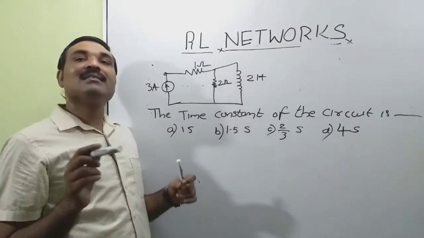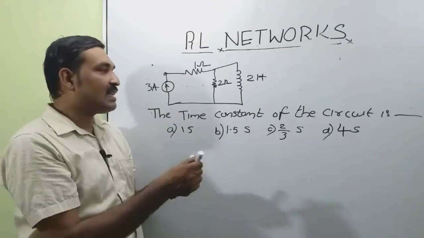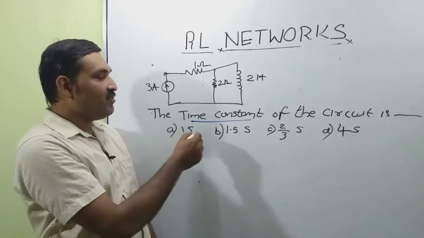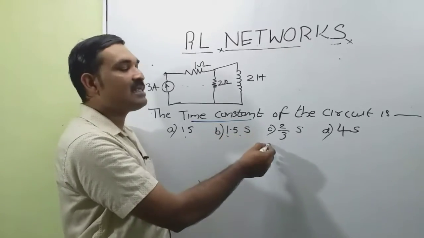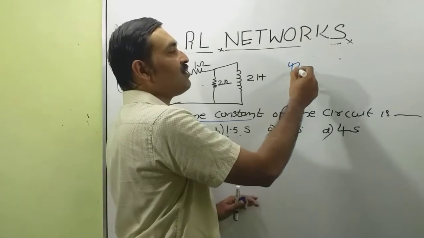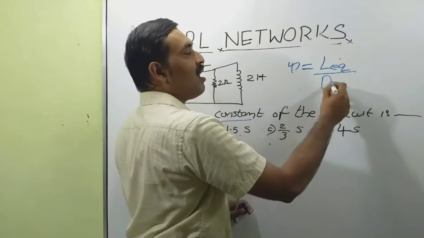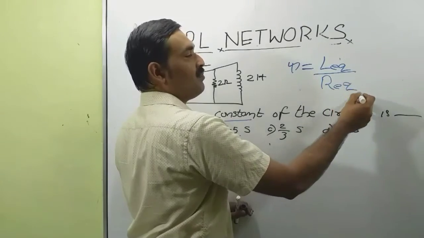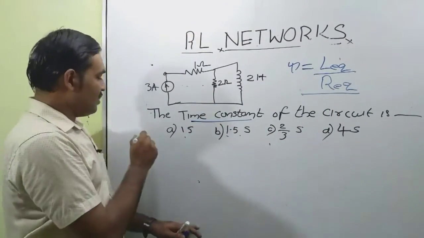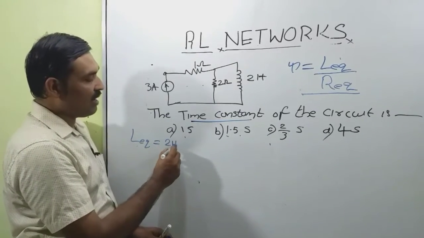Okay, now consider the problem. We have an RL network. We want to find the time constant of the circuit, and choices are given: 1 second, 1.5 second, 2/3 second and 4 second. And we know that time constant tau is equal to L equivalent divided by R equivalent. Now in the circuit we have only one inductance. So L equivalent is equal to 2 Henry.